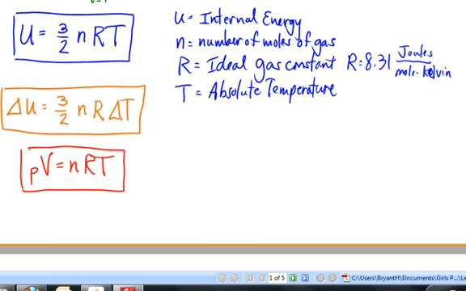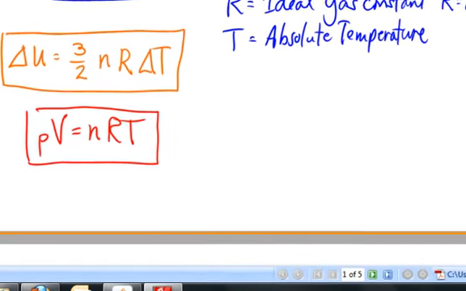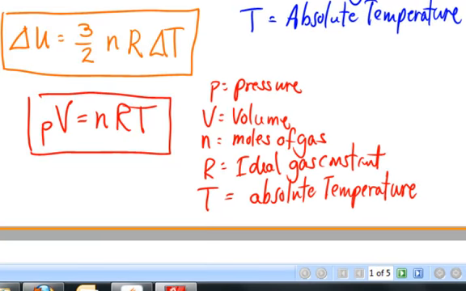P stands for pressure, V stands for volume. The little n is the number of moles of the gas, R is the ideal gas constant, and T is the absolute temperature. You will see this sometimes written in other texts in a different way, which I will write down here. PV equals capital N times k_B times T.